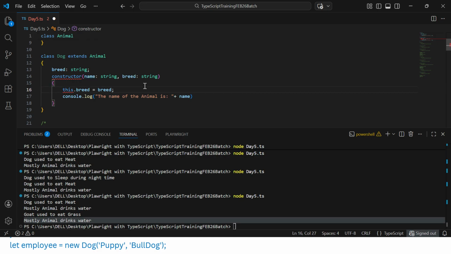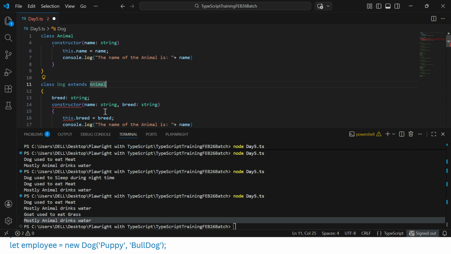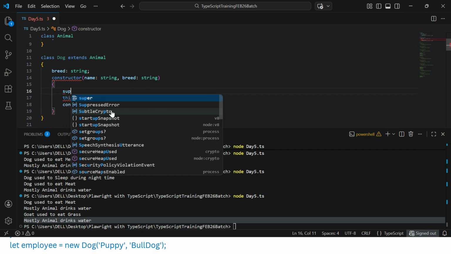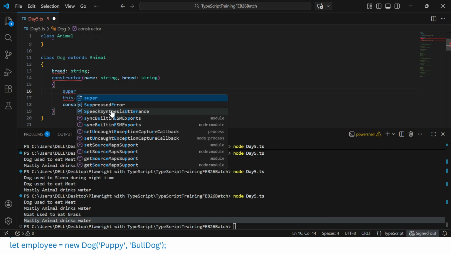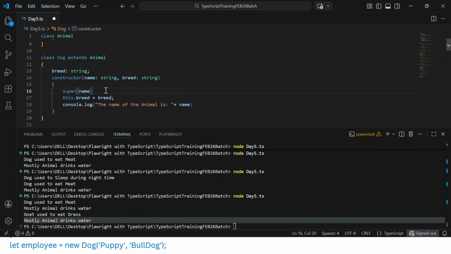The error message is gone. Now here we need to call the parent class constructor, because we are passing two variables, but the parent takes one. So how can I pass the name? We use the super keyword. With the super keyword we can call the constructor of the parent class, or we can call a method of the parent class directly. Super, and we provide the name variable. That's all, the error message is gone.